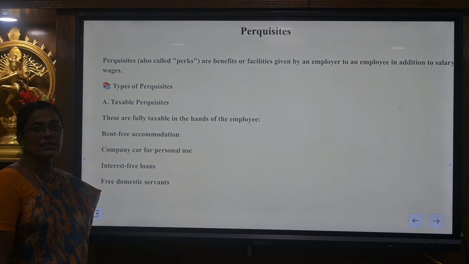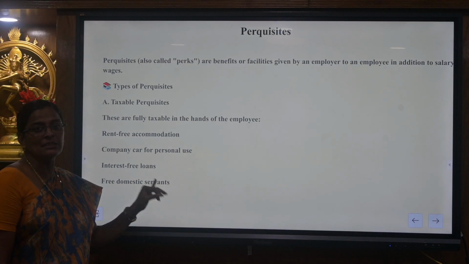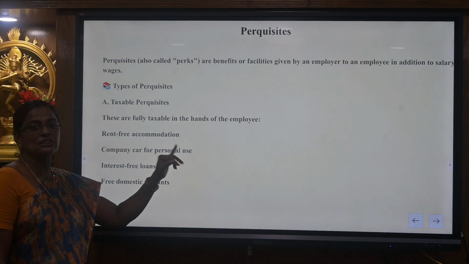Free domestic servant is also taxable in the hands of the employee if he is a specified employee. Specified employee consists of three categories. If he earns more than ₹50,000 as salary, or if he has 20% voting rights, or if he is a director of a company, he is termed as a specified employee. In such a case, the free domestic servant's expenses are taxable in the hands of the employee.